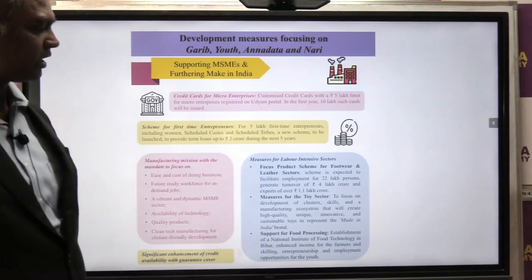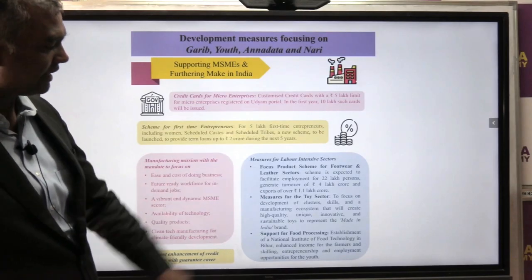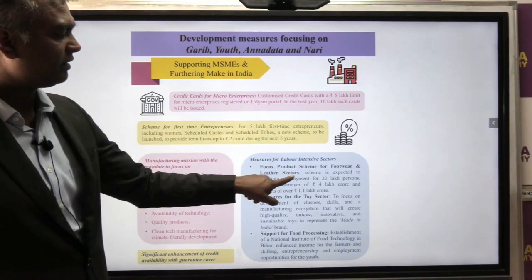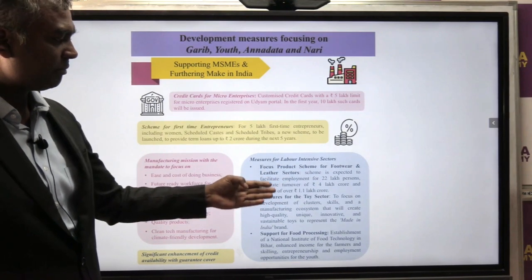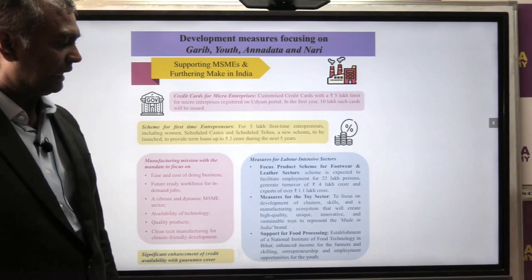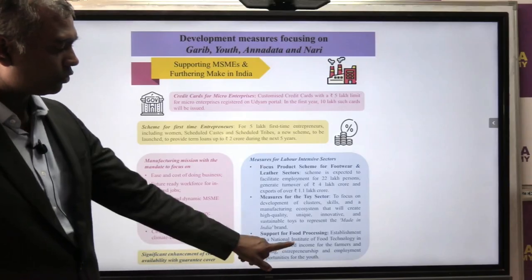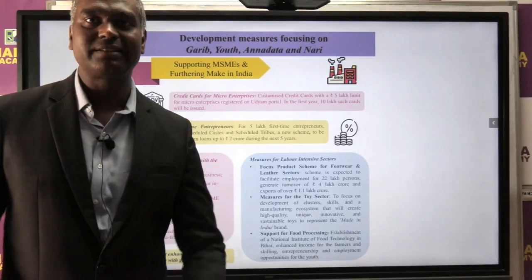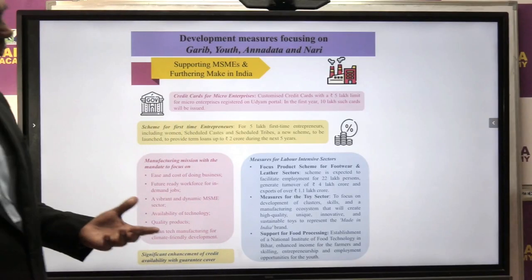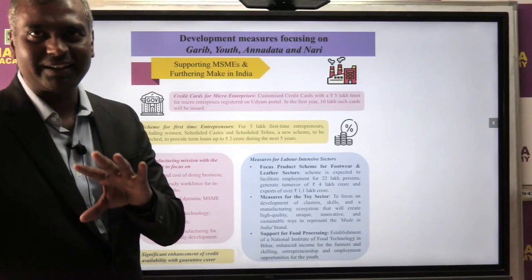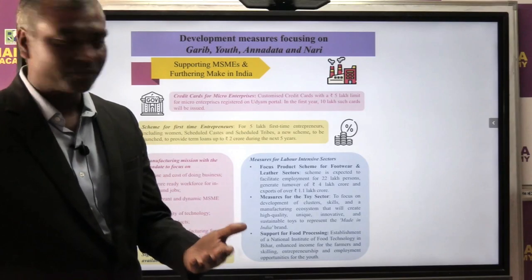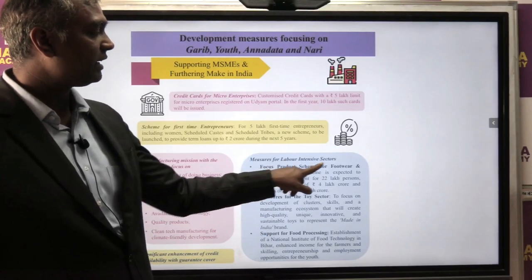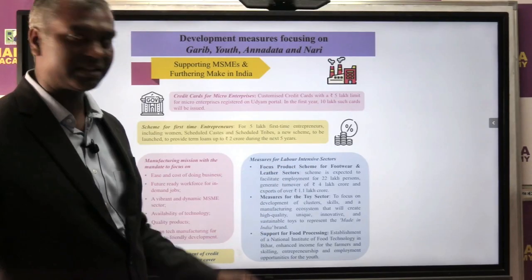Other things, if you see here, some interesting parts are these three. They are going to promote the footwear and leather sector. Government will try to create some employment here, and the toy sector, and also the food processing industry, which is what we call labor intensive sectors. So if you want to see where you can get questions for the exam, these are the areas we need to know: which labor intensive sectors the government is trying to promote, highlighted in the budget. Okay, these three.